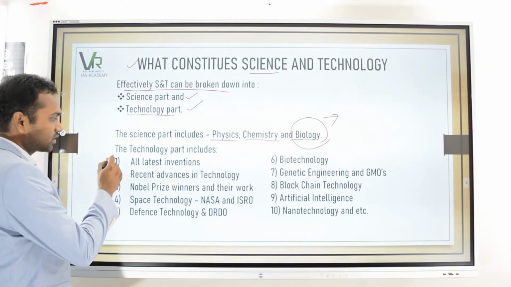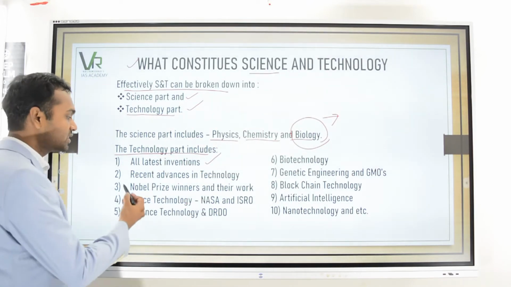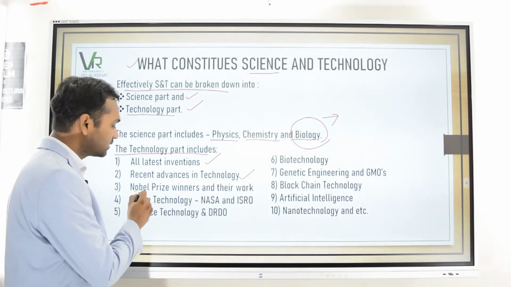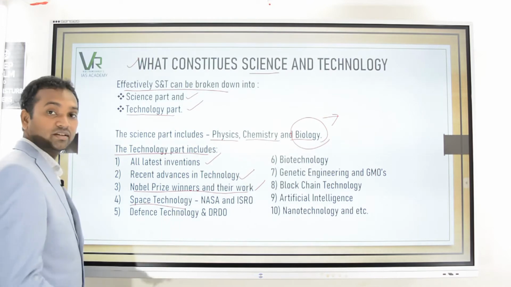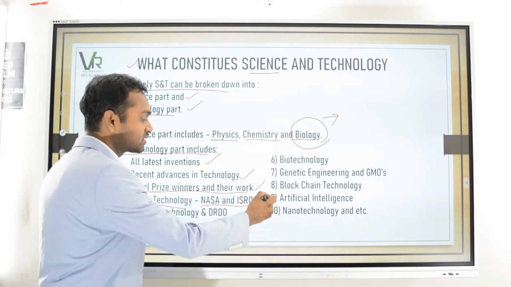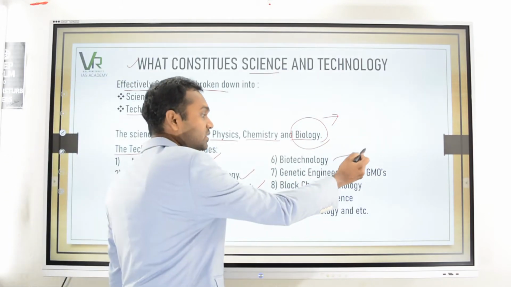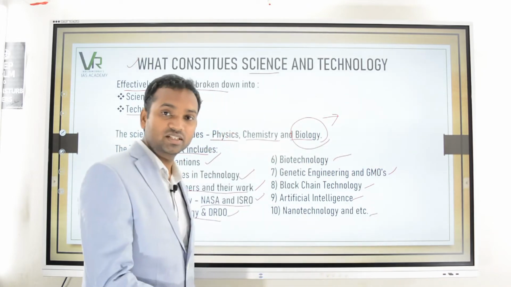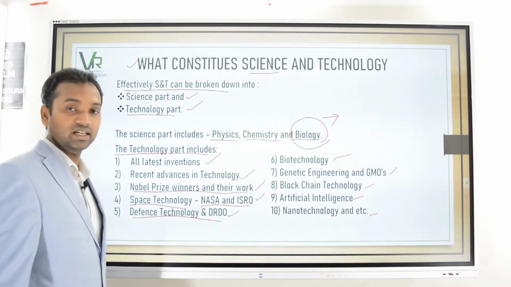Coming to the technology part, it includes all the latest inventions, latest technology advances, Nobel Prize winners of the particular year and the reason for which they have been awarded, that is their work in detail, and space technology, especially related to NASA and ISRO, their missions, everything in detail. Then defense technology and DRDO, biotechnology, genetic engineering, GMOs, blockchain technology, artificial intelligence and nanotechnology, and several other things which we are going to understand in detail in the coming slides.